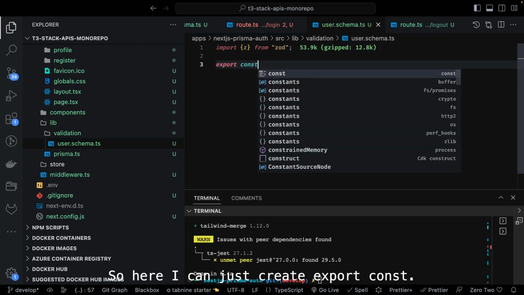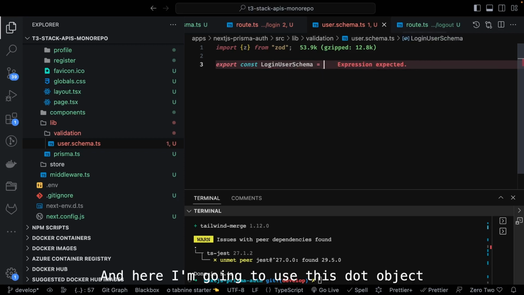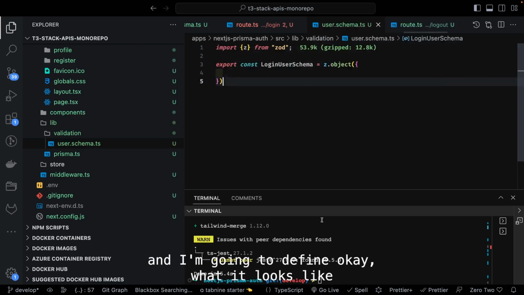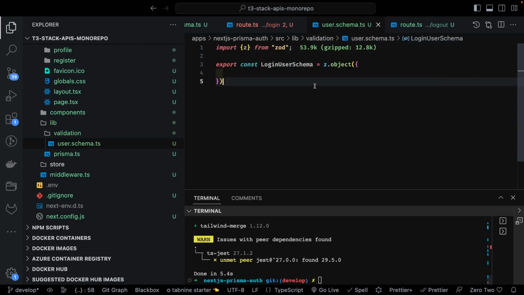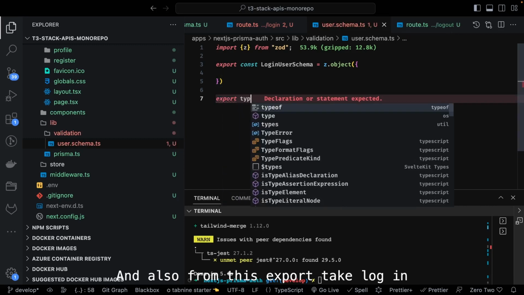Here I can create export const. First we need to have a login schema, loginUserSchema, and here I'm going to use z.object, and I'm going to define what it looks like, and then I can infer the type also. I can export the type from this.